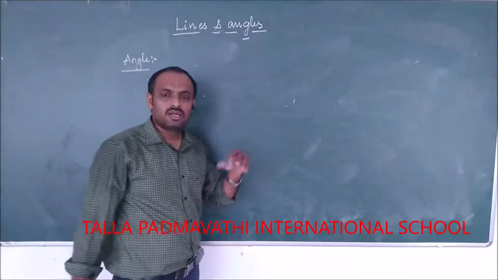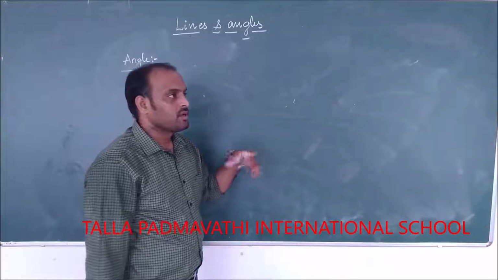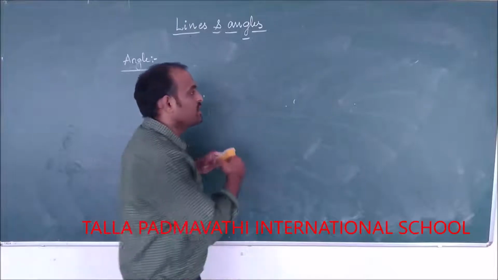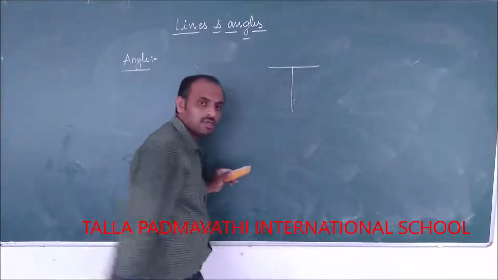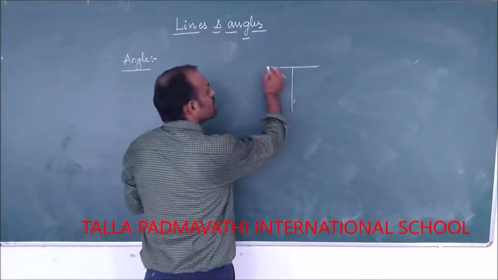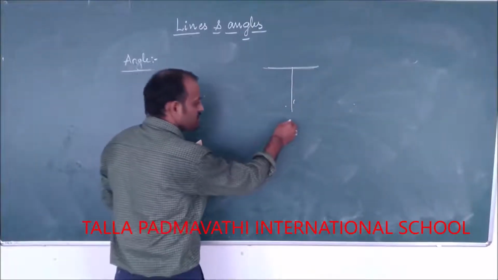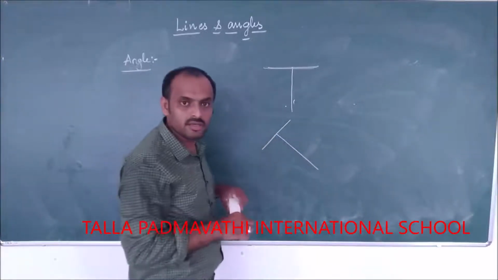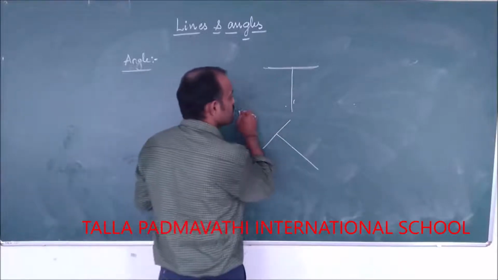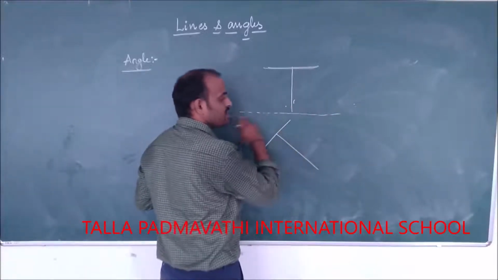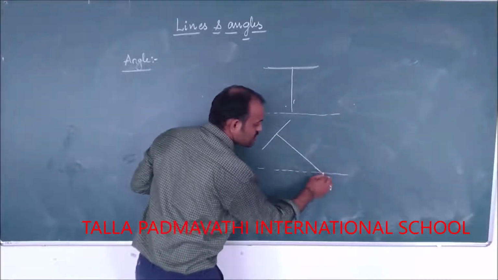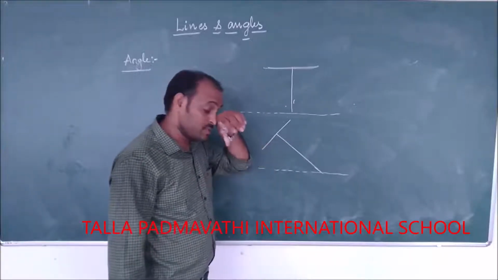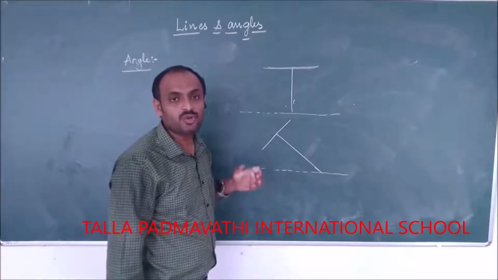So if you observe regular shapes like a board or a movie theater screen, or any T-shaped figures, and if I use the same symbol like this, both are of different shape, right? Both are of different shape because this one is perpendicular to the base, whereas this is not perpendicular to the base. Why did the shape change? Just because the angle is changed. So what is the angle here?